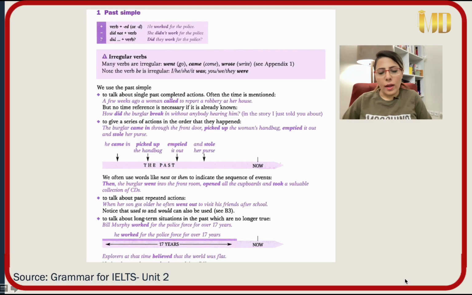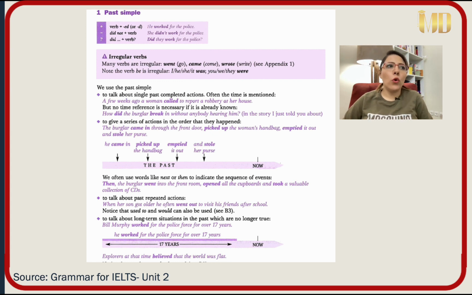Okay, let's go. Okay, past simple. When we did something in the past and we want to talk about it, we use past simple. It is finished and it is completed in the past. So, how can we make a sentence?